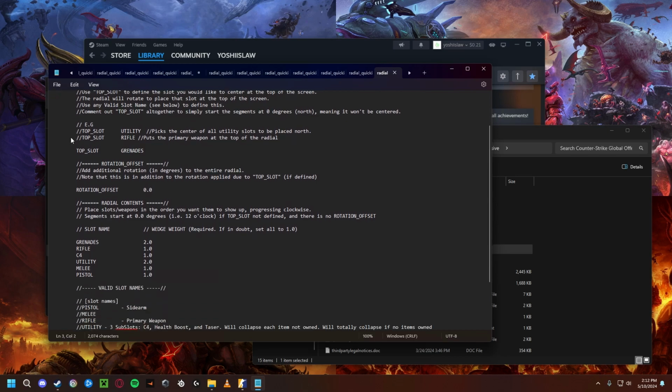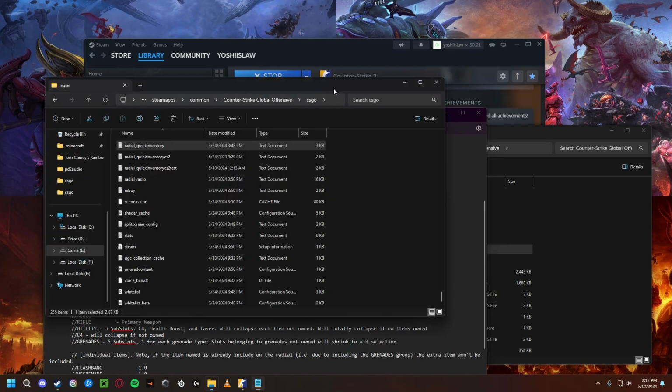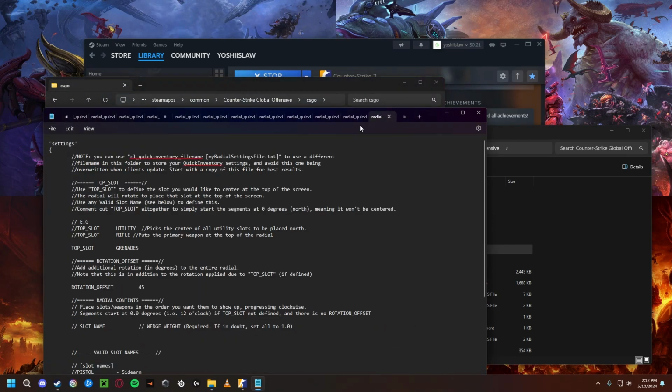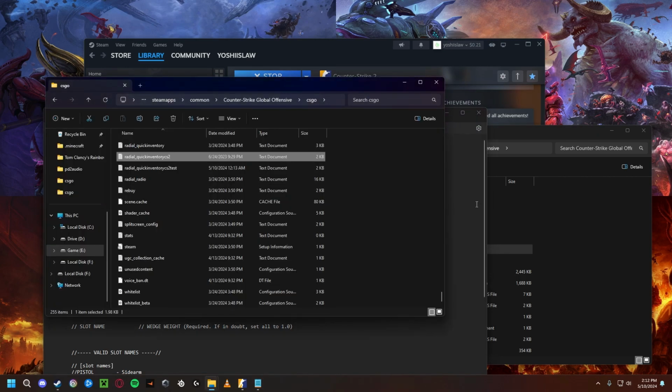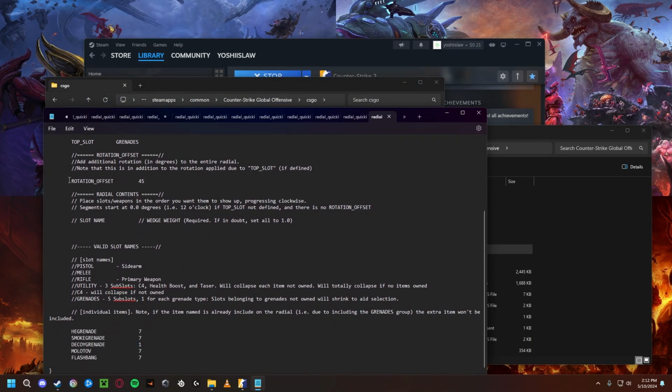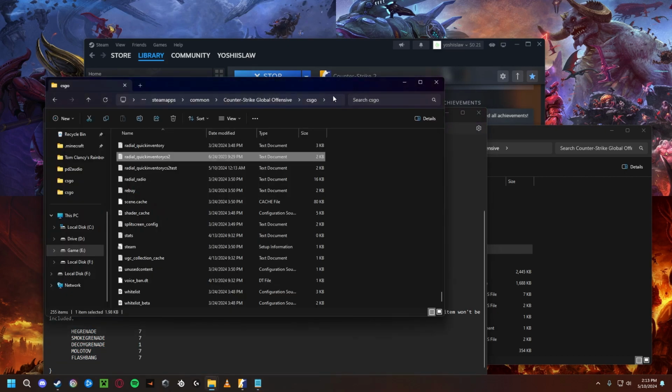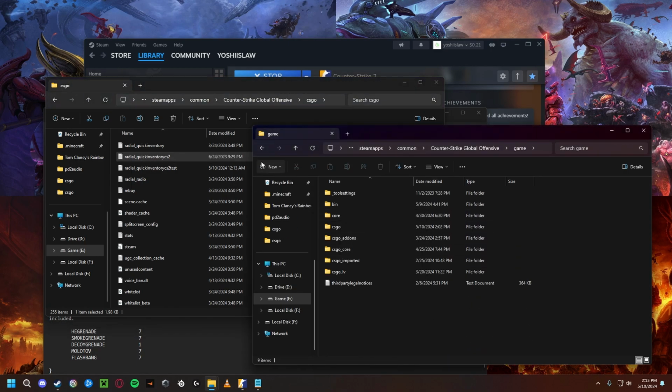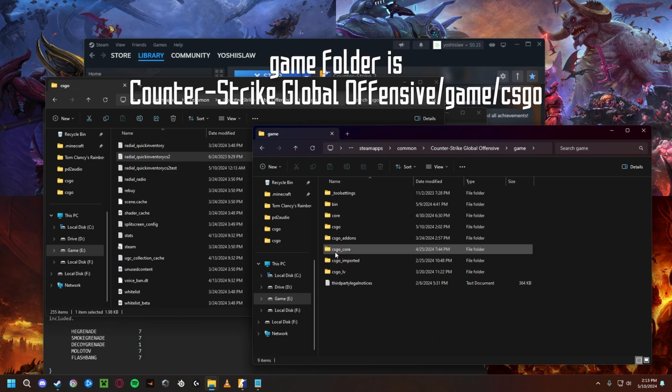And once you do, you want to customize it. So do anything you want to it. Make a rotational offset. Do whatever you want to it. And then once you've done that, copy everything over into the game CS:GO.